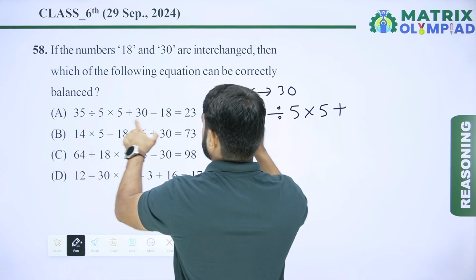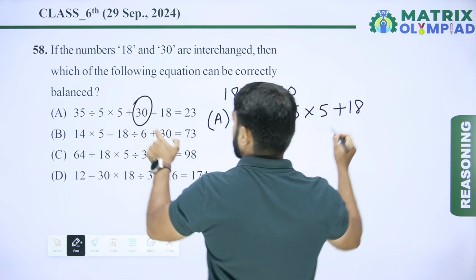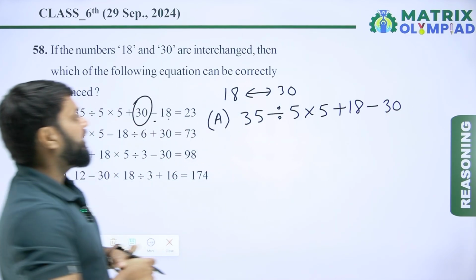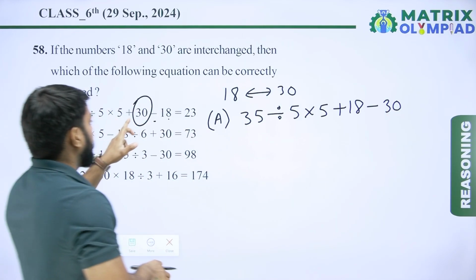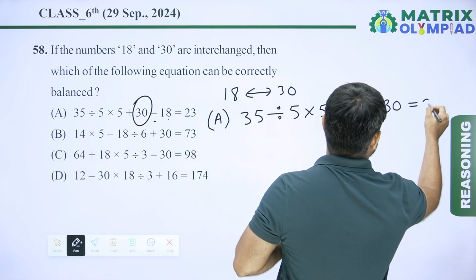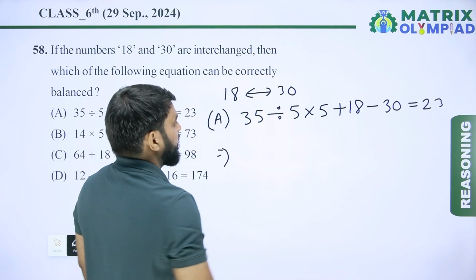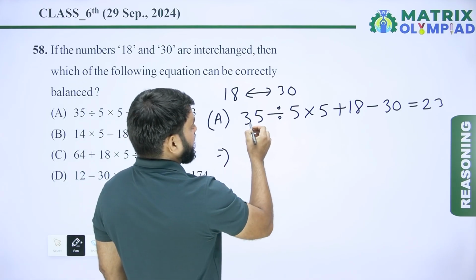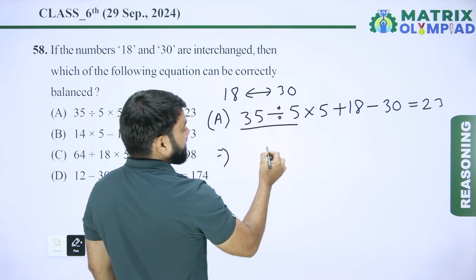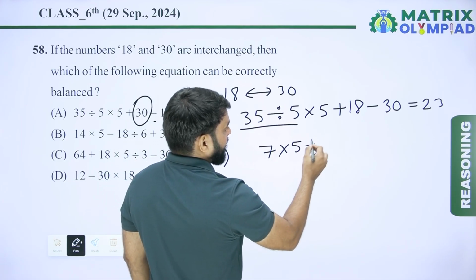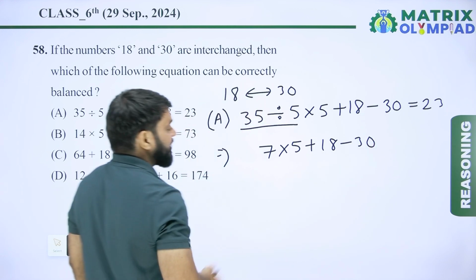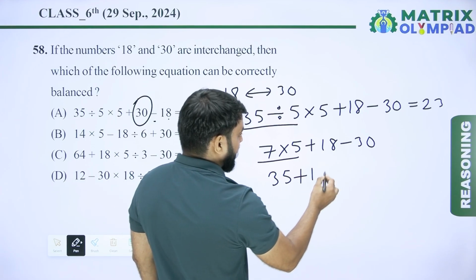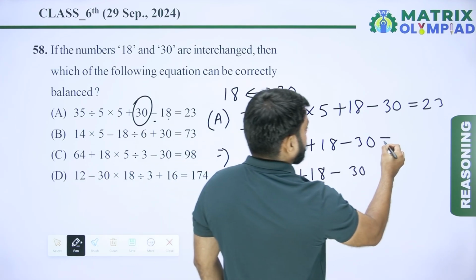30 it means 18 minus, now 18 it means 30, because 18 and 30 are interchanged, is equals to 23. Using BODMAS rule in this expression, so 35 divided by 5, it means 7 multiply 5 plus 18 minus 30. Now multiply the numbers. So 7 multiply by 5, it means 35 plus 18 minus 30 is equals to 23.